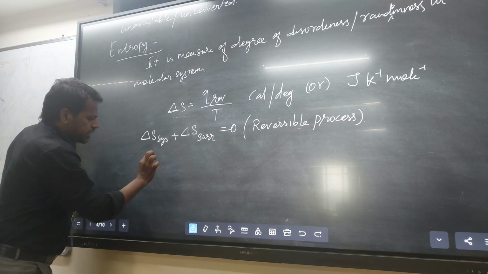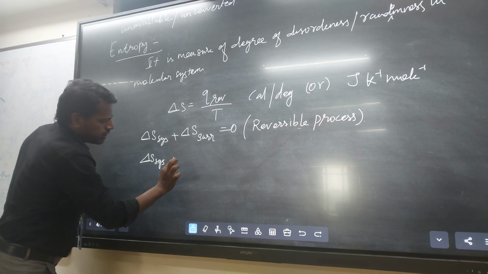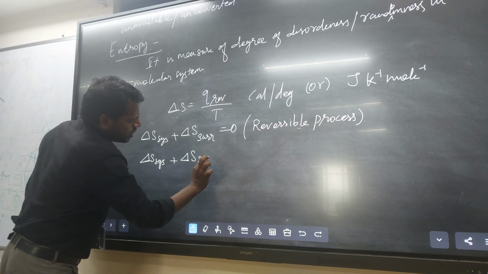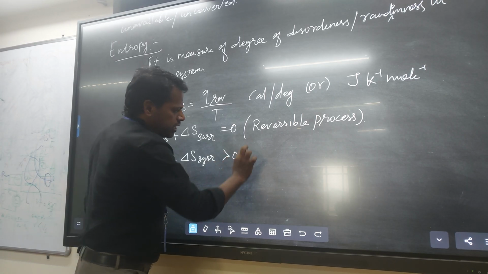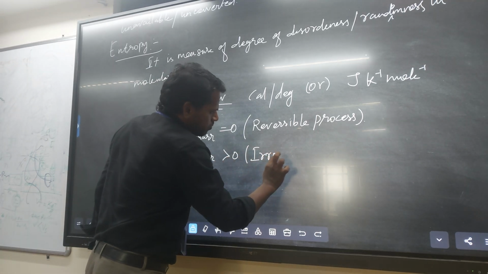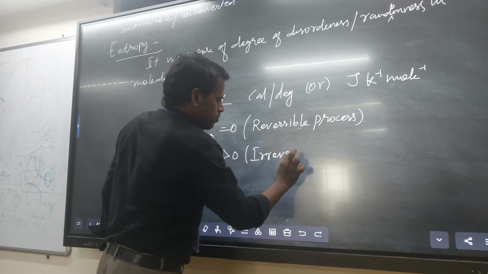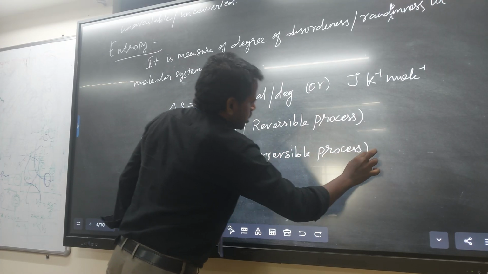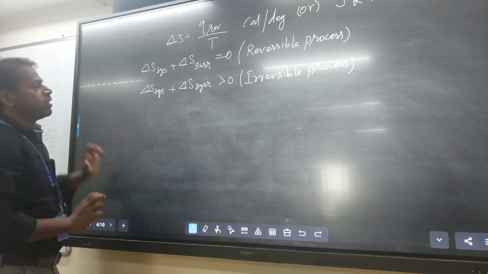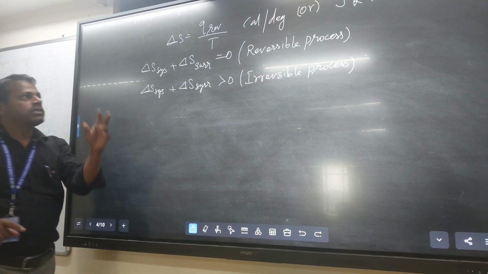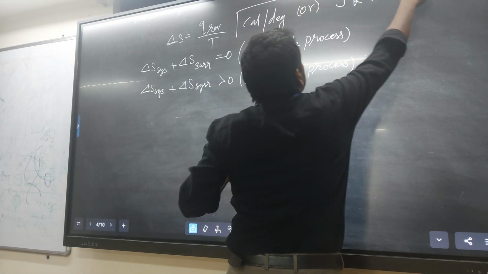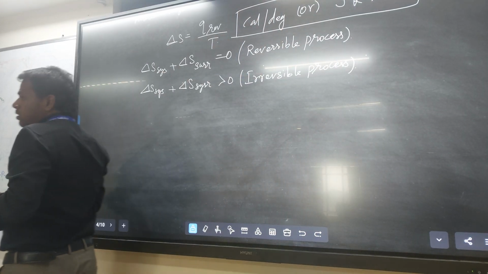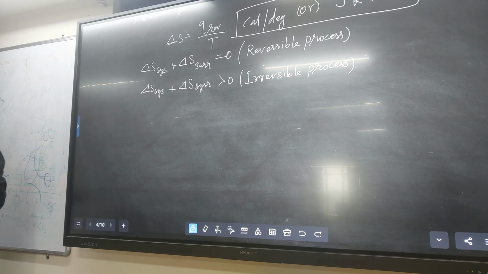Suppose delta S system plus delta S surrounding is greater than 0, that means it is an irreversible process. Sometimes they ask the unit. Please remember the unit of entropy and the unit of enthalpy. They ask it in MCQ questions.